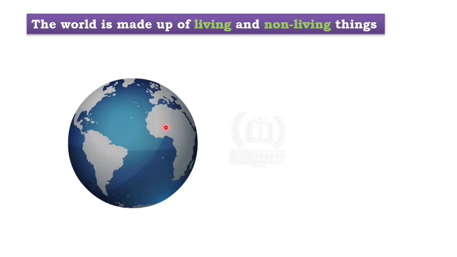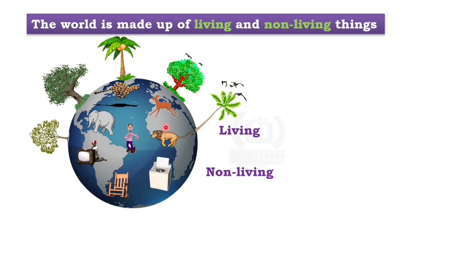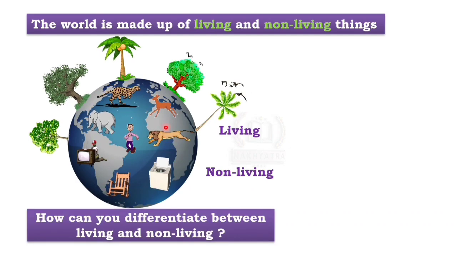So we know that our earth is made of living and non-living things. Right? So the question is, how can you differentiate between living and non-living? How will you know which is alive and which is not alive? From here you can say that the lion or the animals they are moving, the man he is walking on the street, or the birds they are flying. So from their visible movement you can say that they are living, right?